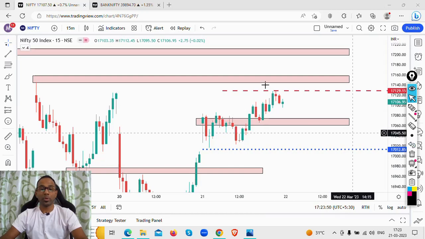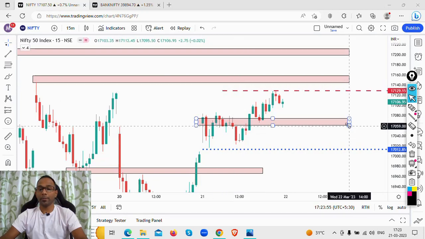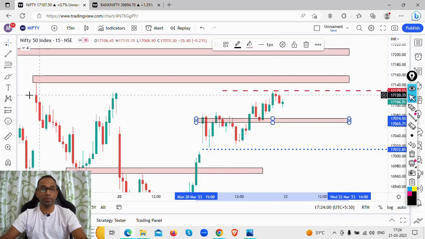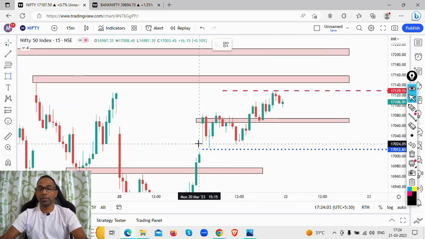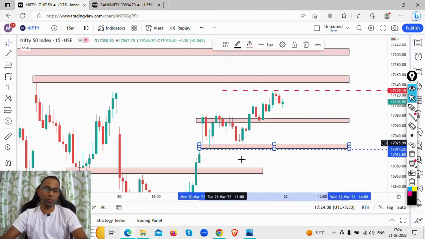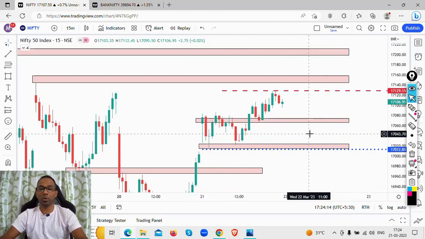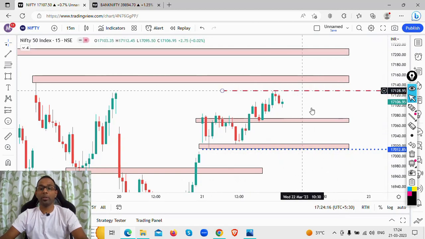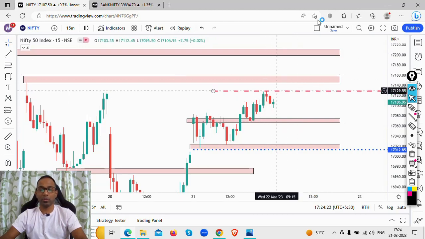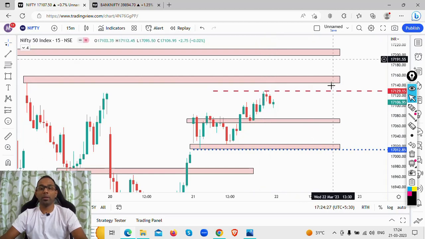So this is the level we are looking at. We are looking at a support level of 17,065 to 17,075 levels, and this will be an interesting zone to watch out for. The previous day low, that is today's low, and you can see here the 17,015 to 17,025 level is your support level. So these are the levels we'll be looking out for tomorrow in the morning session, that is the second trading session, the second half of the Nifty trading and Bank Nifty trading. We don't know what might happen.